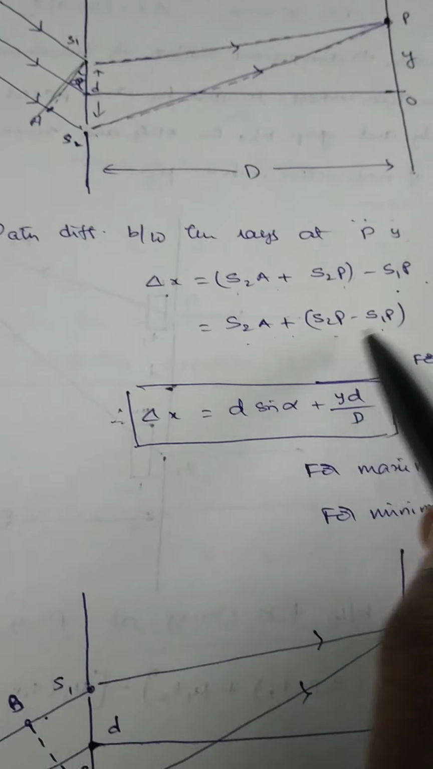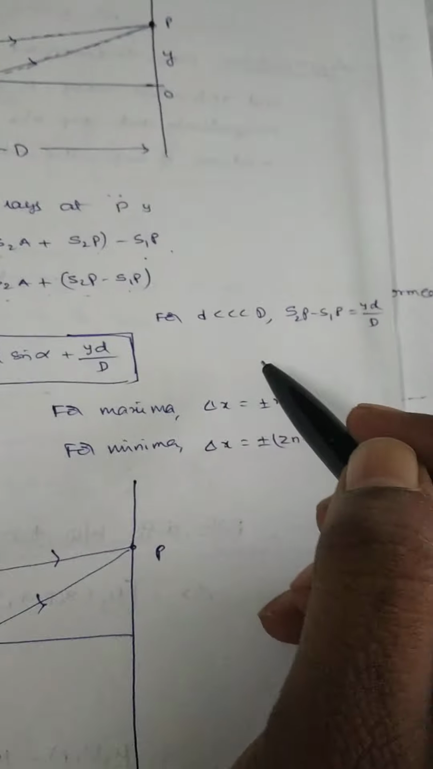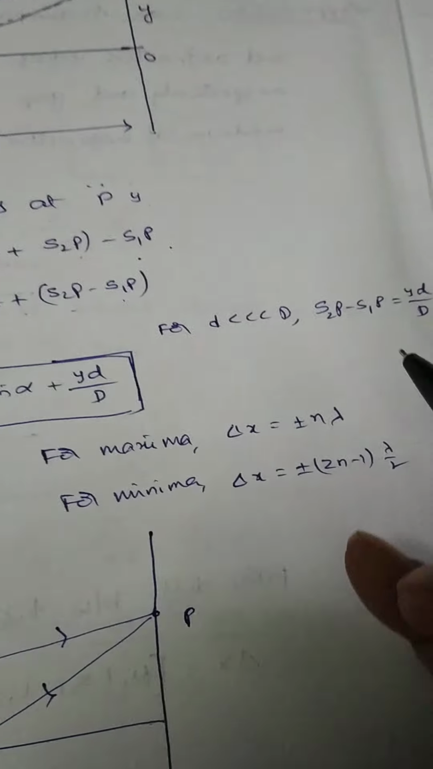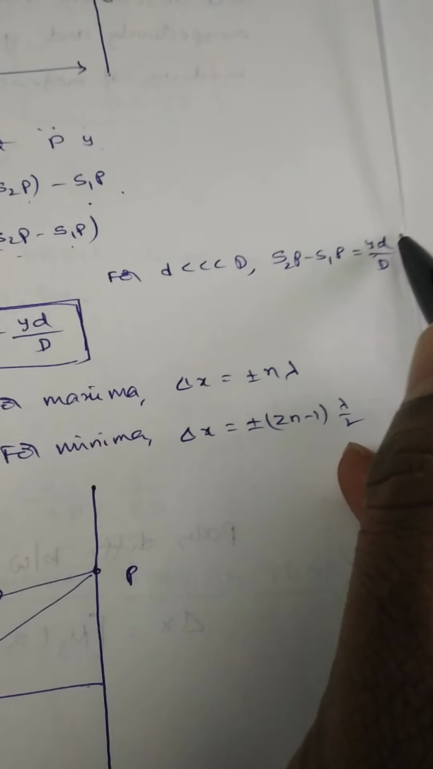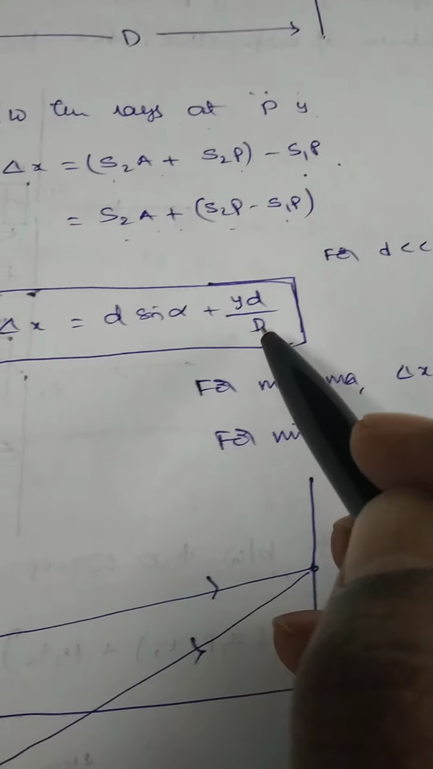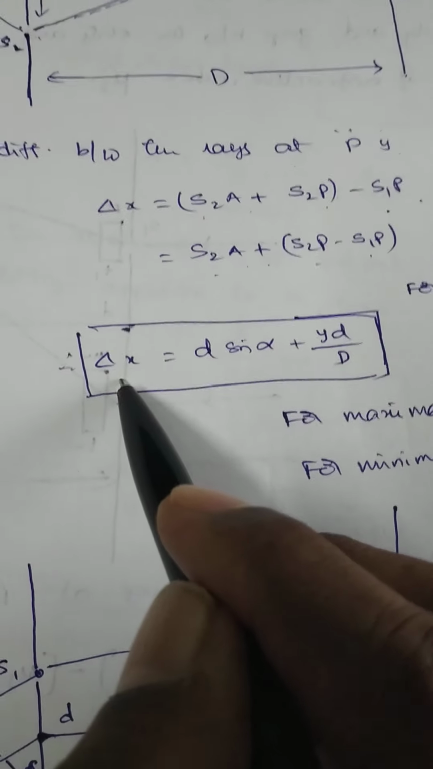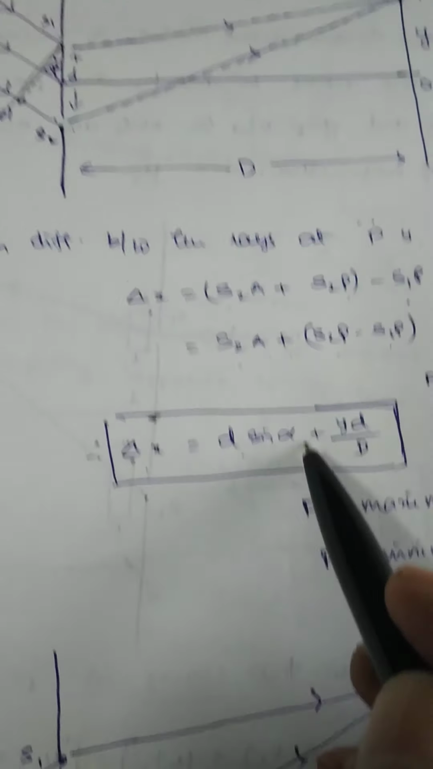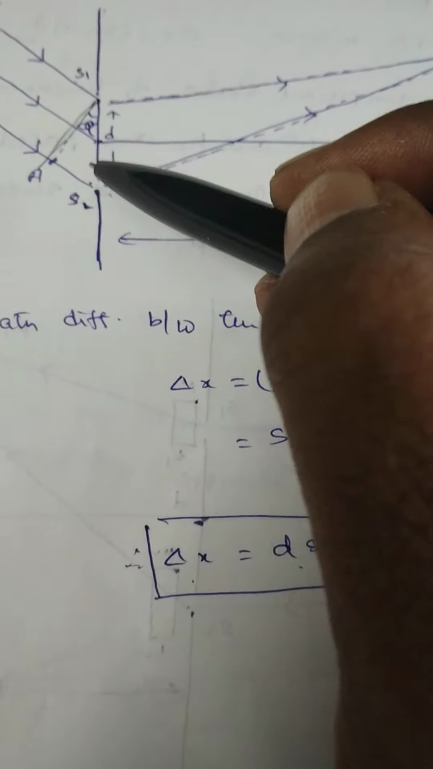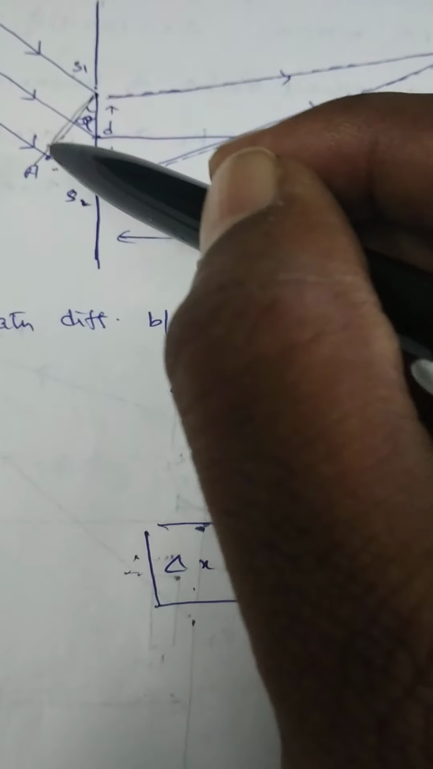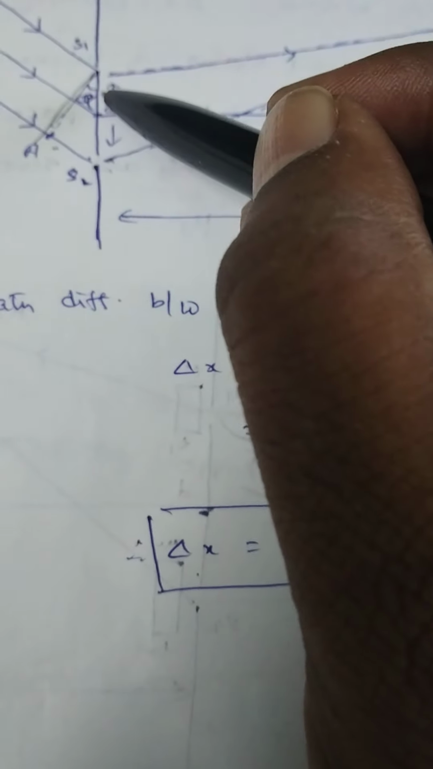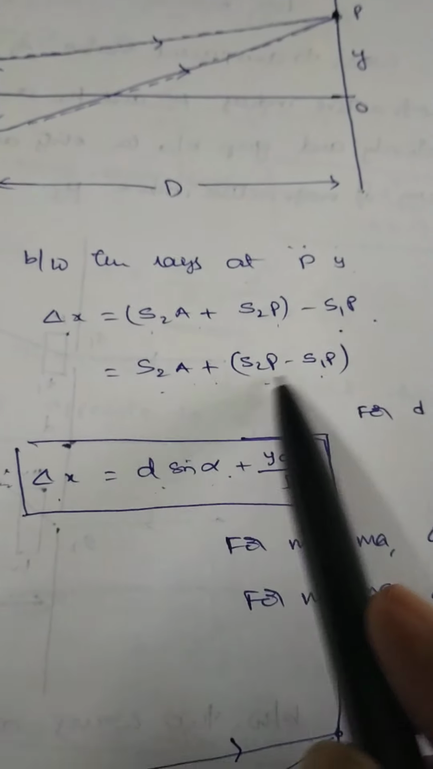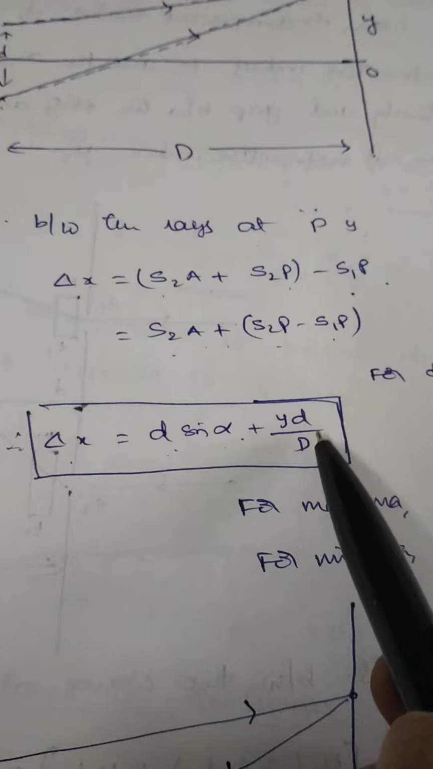But S2P minus S1P, you know very well, is equal to delta x, and delta x is equal to y into small d by capital D. That's why the total path difference between the two light rays on reaching the point P can be written as d sin alpha plus y d by D. Here what is d sin alpha? AS2 is equal to d sin alpha, this is angle alpha. And S2P minus S1P is equal to y into small d by capital D.